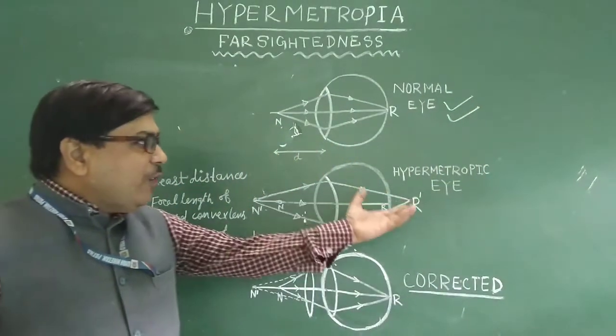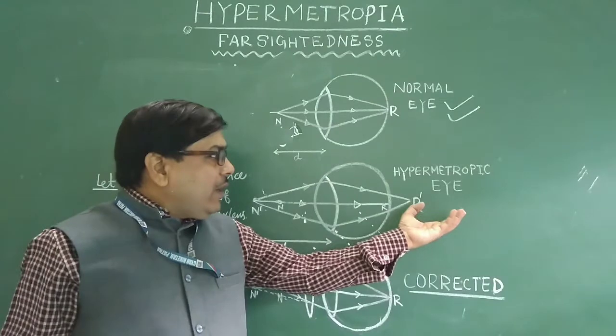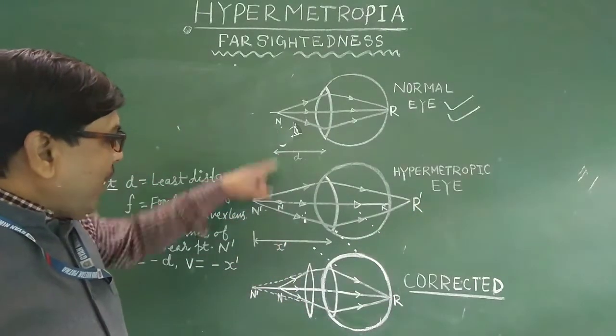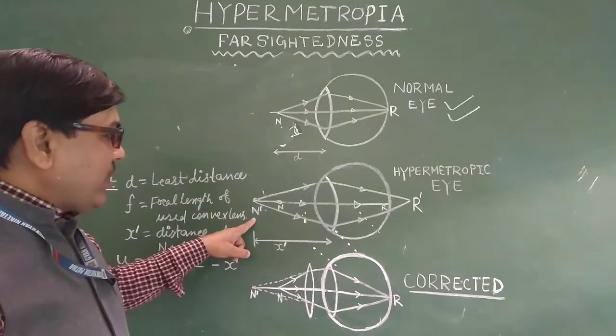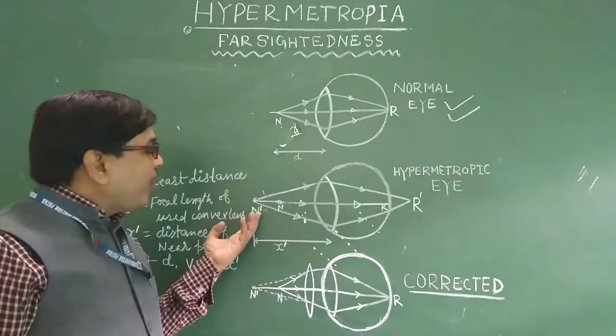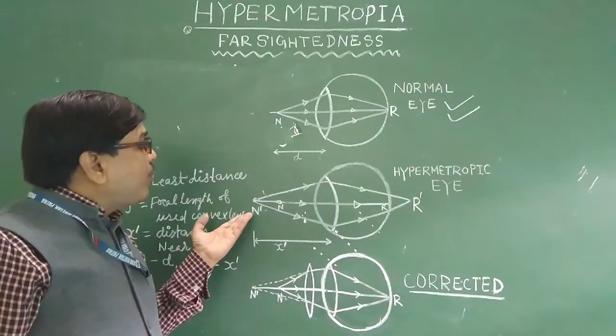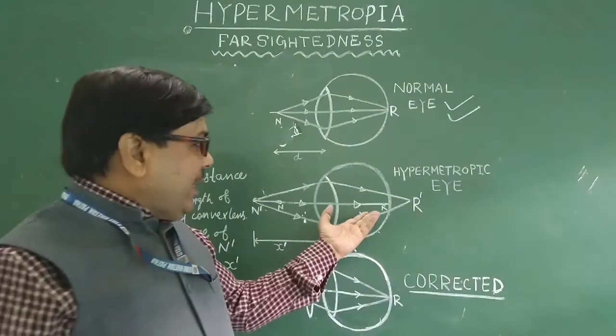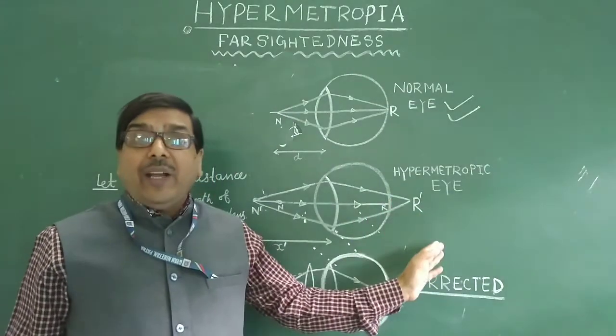Now, in the defective eye, the hypermetropic defect, what happens? The near point moves farther away. The light rays coming from the near point now do not meet at the retina but behind the retina.